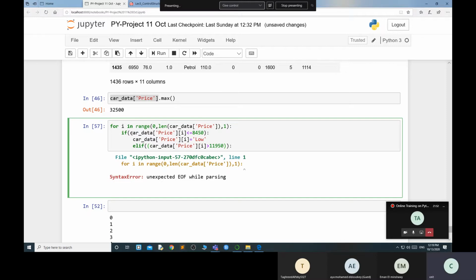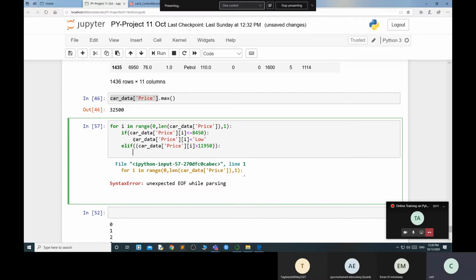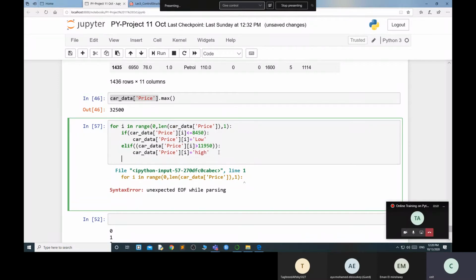Okay, this is a part of my code. If car_data is less than this, then you have to put it in the price section. Now I need to put car_data. Why do I use these two things? Okay, because I put a condition over here. Now I need to use high price. Okay, now I need to put my last part, else. In the else part I am putting the medium price.